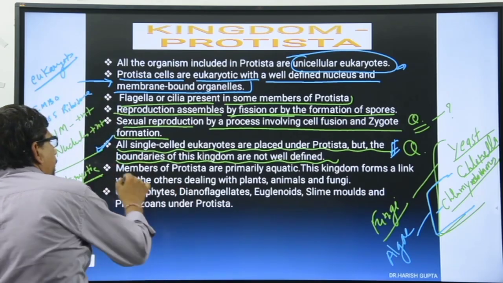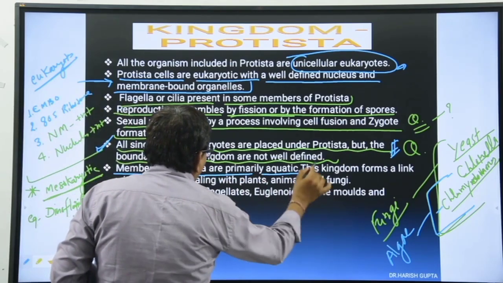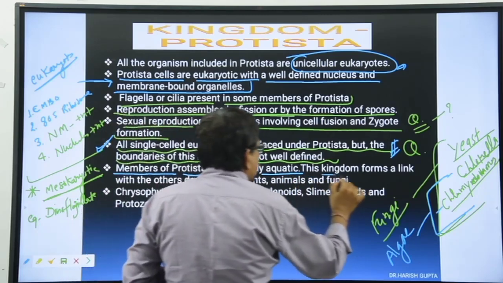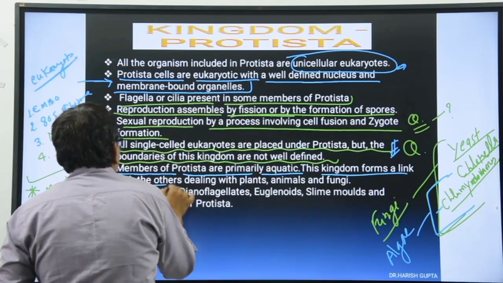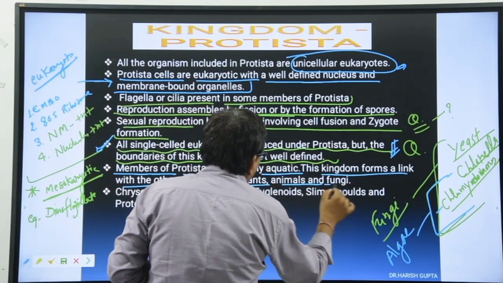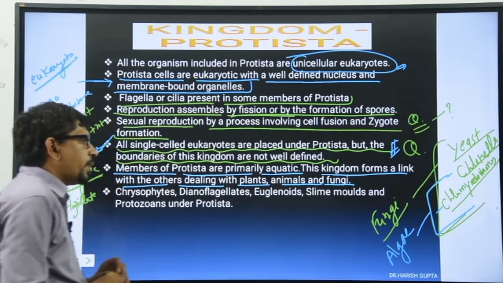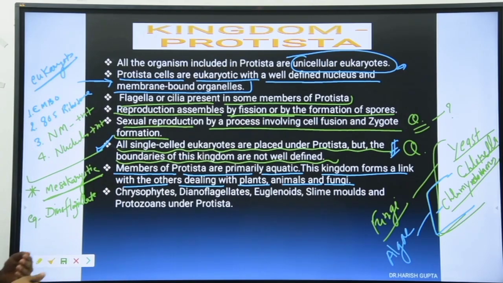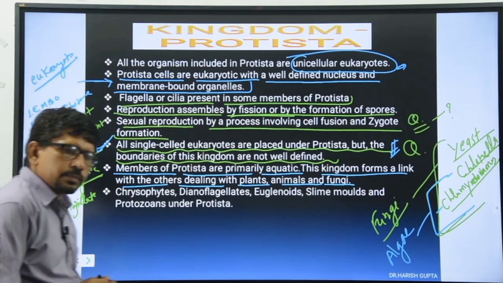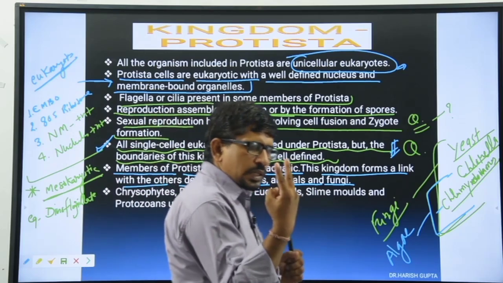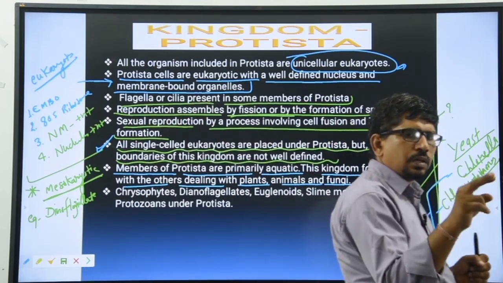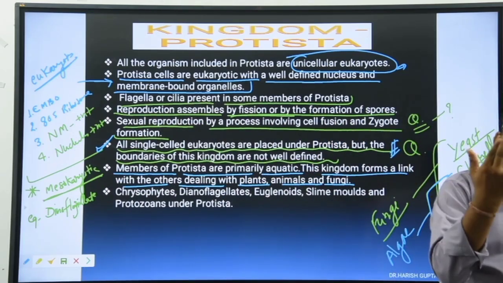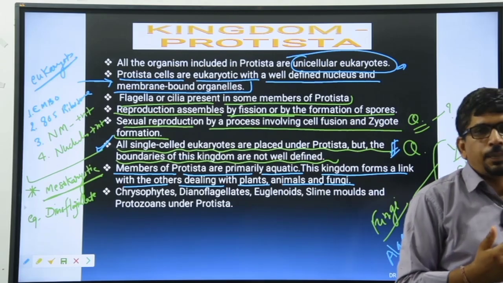आगे चलते हैं. Members of the protista are primarily aquatic, जनरली एक्वेटिक होते हैं. This kingdom forms a link with the other dealing with the plants, animals and fungi. What is the meaning of that? मैंने आपको बताया था how the protista is formed. Two kingdom classification, then three kingdom classification. A three kingdom classification proposed by Haeckel.